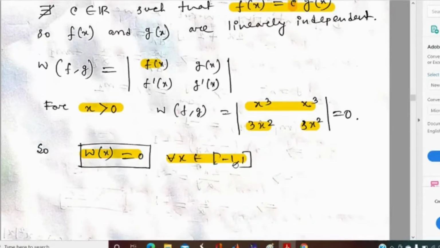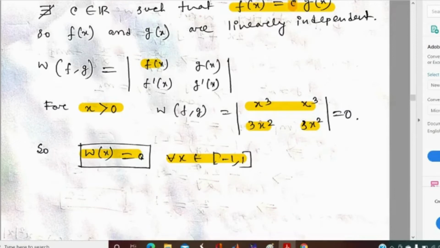It is a property of the Wronskian that if for a particular value in the domain it is 0, then for all x it is 0. Yes, sure.